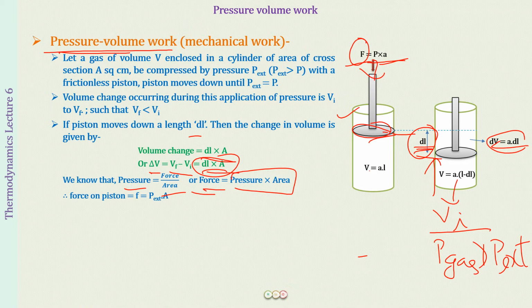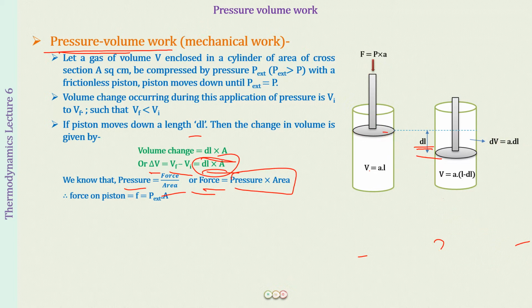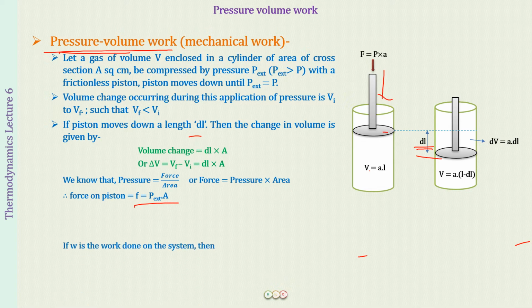In this example, whenever there is a compression, it is from the surroundings to the system, and when there is an expansion, it is from the system to the surroundings. So here now we have the force. Let us clean this out. The force on the piston, which is denoted by F, you can write as P external into A, the external pressure applied on the piston multiplied by the area of cross section. Clear? Good enough. All right.